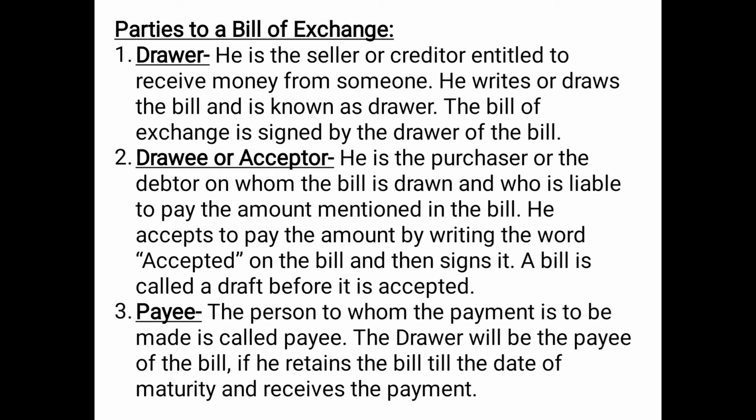If the drawer is not giving the bill to anyone, neither to a bank nor to any third party, and at the maturity period the drawer himself receives the money, then the drawer will be considered the payee. Otherwise, if he has given the bill for discounting to a bank, then the bank will be considered the payee. If he has given the bill to some third party as payment from his side, then that third party or the bearer will be considered the payee. So these three parties are the main parties involved in a bill of exchange: drawer, drawee and payee.